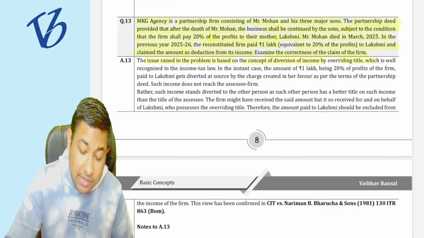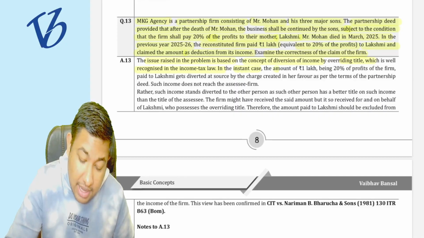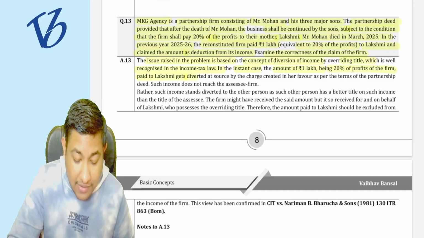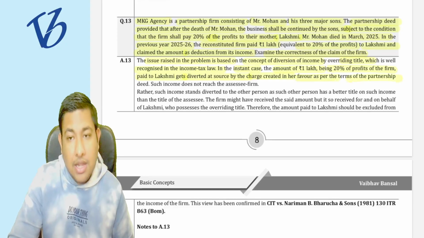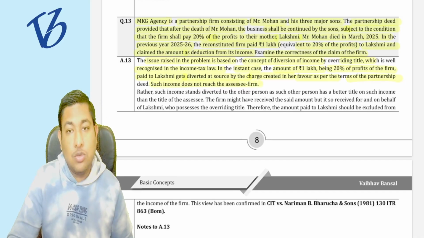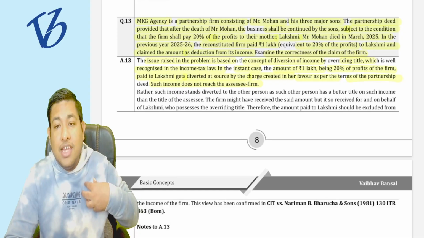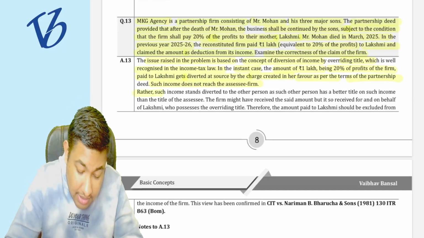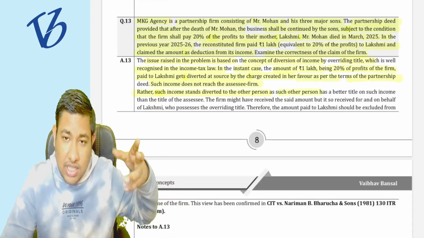Okay, so the problem is based on the concept of diversion of income by overriding title, which is well recognized in income tax law. Yes, in the instant case, the amount of 1 lakh rupees, being 20% of the profit of the firm paid to Lakshmi, gets diverted at the source by creating a charge in her favor as per the agreement, which is the partnership deed. Such income does not reach the assessee firm because the assessee firm has not earned that income. If it is earning, it is earning on behalf of Mrs. Lakshmi.